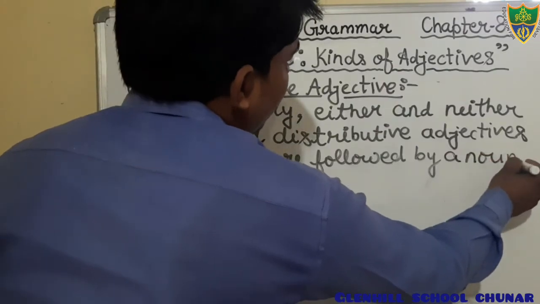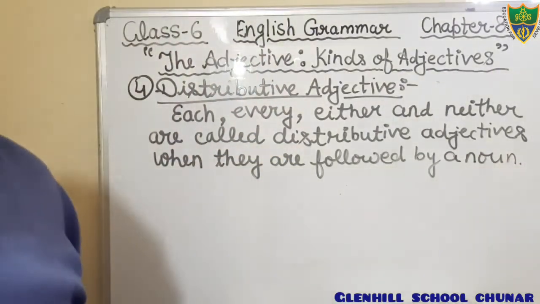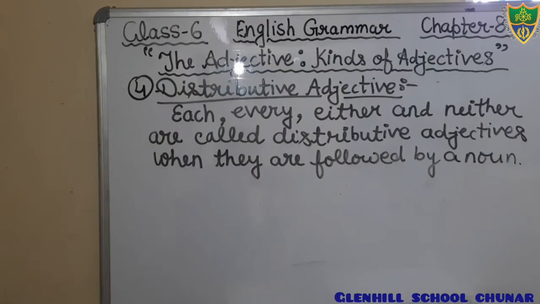Okay, students, just write down what is distributive adjective. Each, every, either, and neither. These words are called distributive adjective when they are followed by a noun.